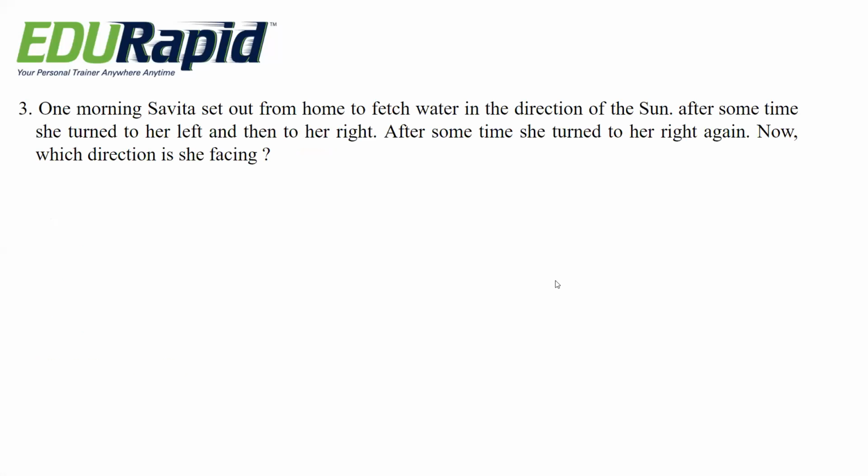Next question. One morning, Savita set out from home to fetch water in the direction of the sun. After some time, she turned to her left and then to her right. After some time, she turned to her right again. Now, which direction is she facing? Options are south, west, east, north.